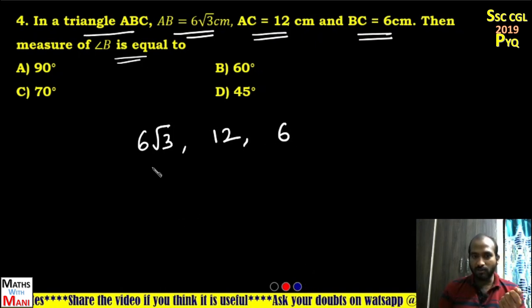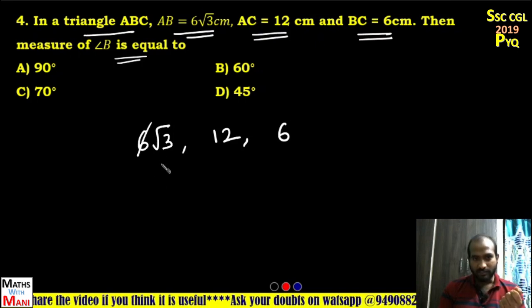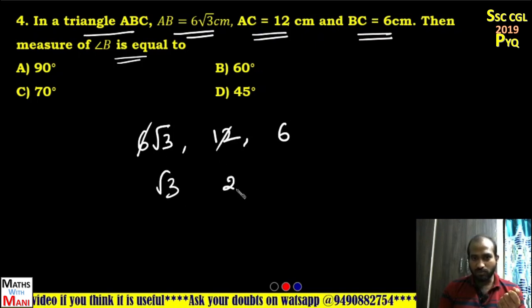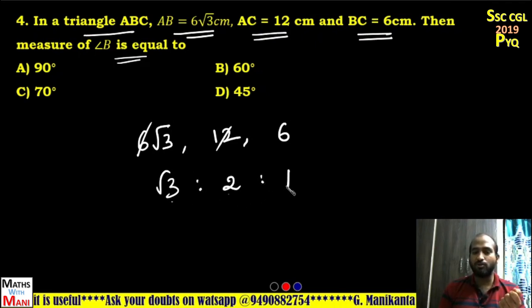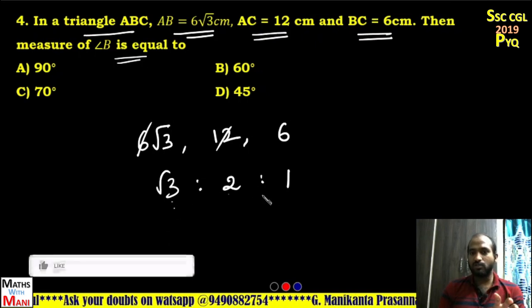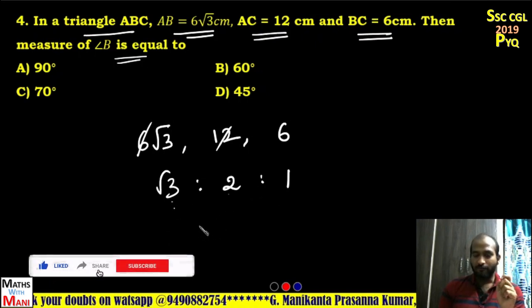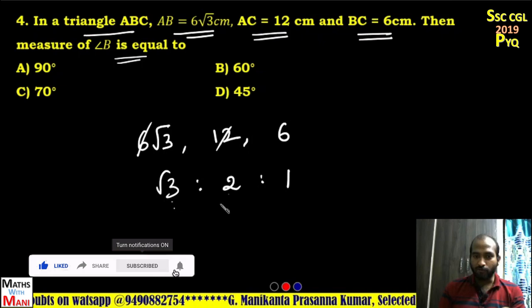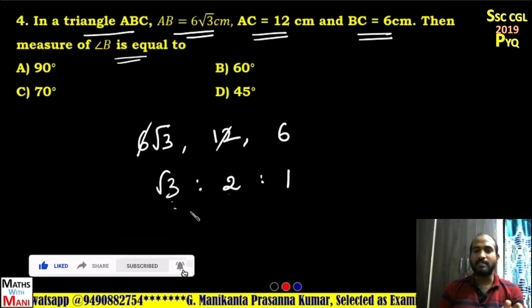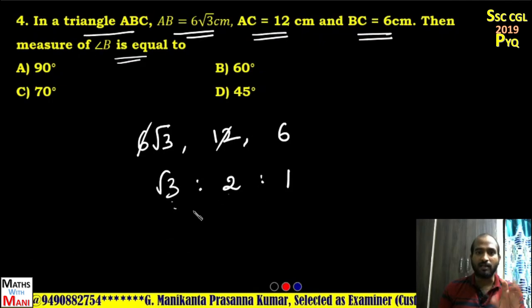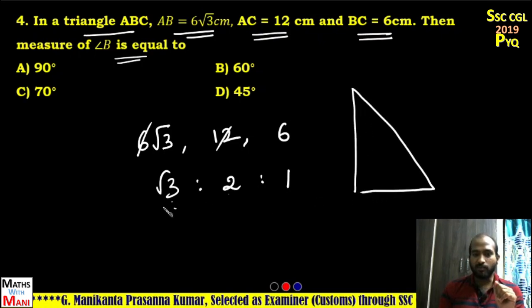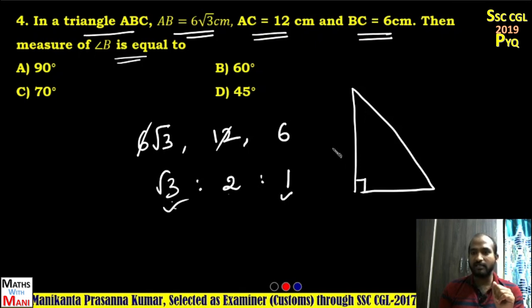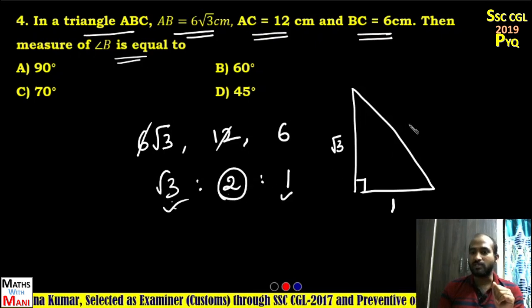If I divide all the sides by 6, 6 root 3s, 6 twos and 6 ones. That means the sides ratio is root 3 is to 2 is to 1, or root 3 is to 1 is to 2. Whenever the sides are in the ratio of root 3 is to 1 is to 2, that means they represent the sides of a right angle triangle, in which the smaller sides represent the perpendicular sides, root 3 and 1, and the larger side represents the hypotenuse.